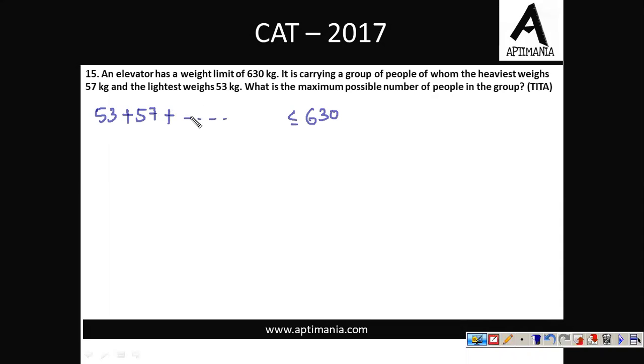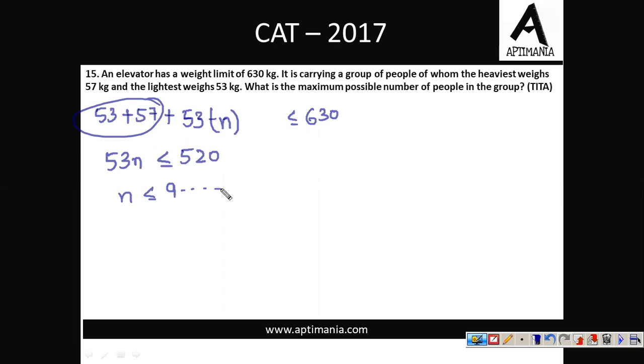Right. So in order to maximize the number of people, what we need to do is we need to take their minimum weight. So let us assume all the other people are of weight 53 and n such people are there. Right. So this 53n should be less than equal to, this is a total of 110, which going on the other side will become 630 minus 110, that is 520. So on solving, we'll have n less than equals to 9 point something. Now, since the number of people can be an integral value only, so n equals to 9, right?